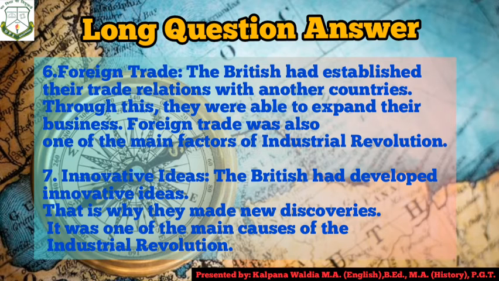It is a fact that the Britishers had developed innovative ideas towards the progress of the Industrial Revolution. They discovered several new machines and invented different types of machineries which could increase the manufacturing of goods in a short span of time. So in this way we can mention under this heading that the British had developed innovative ideas. That's why they made new discoveries, and that is one of the main causes of the Industrial Revolution. In this way we have covered all the factors which are responsible for the Industrial Revolution in England. So children, one long question we have discussed.